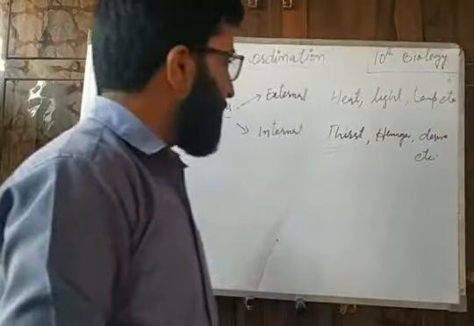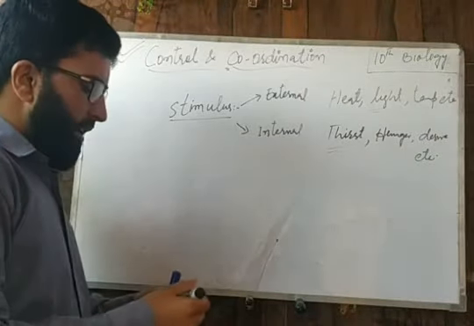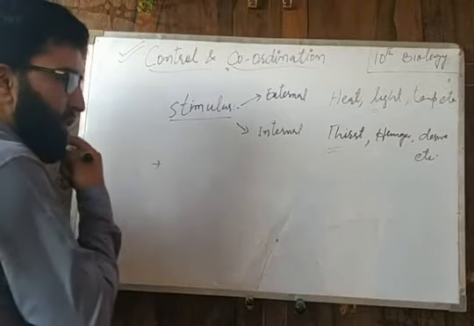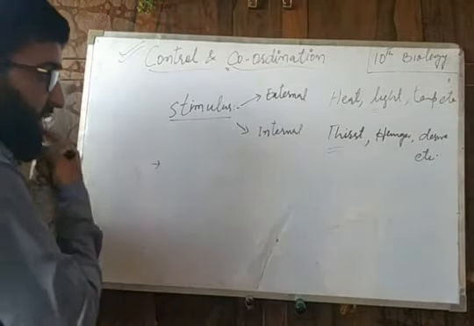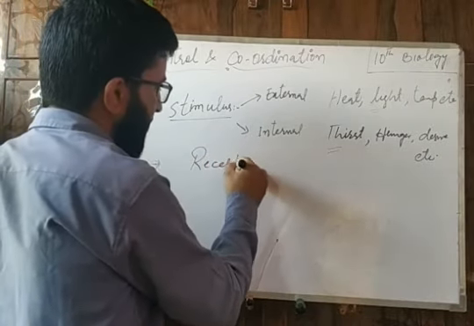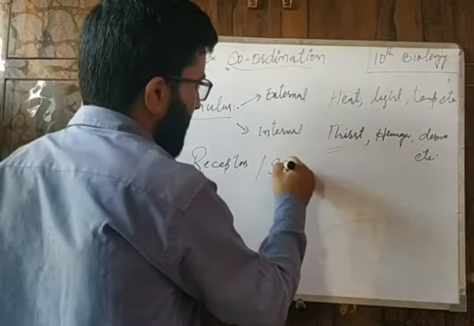Now, these stimuli are received by some specialized organs which are called receptors or sense organs.